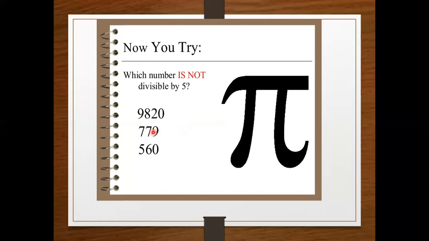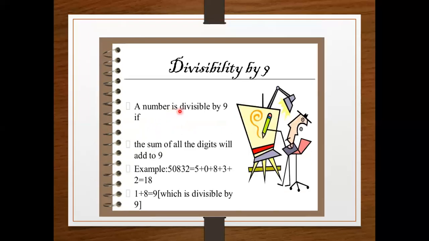Okay, we have to move to the next test. Now we have to discuss divisibility by 9. A number is divisible by 9 if the sum of all the digits is added up to 9. It means the multiples of 9. If we add all the digits of the given number, the answer should be 9 or a multiple of 9.